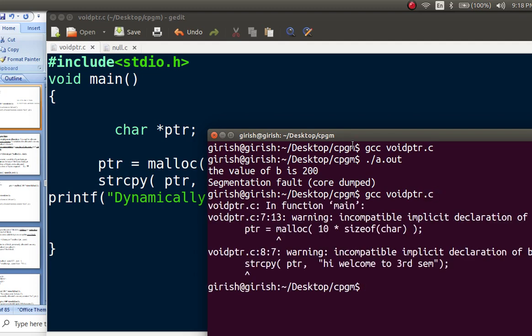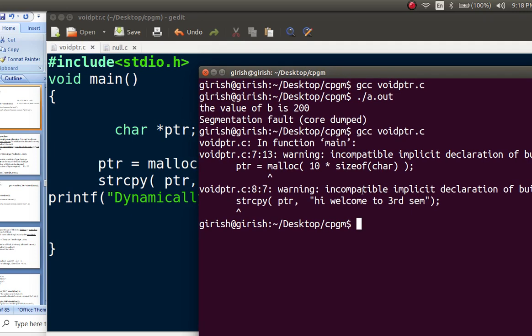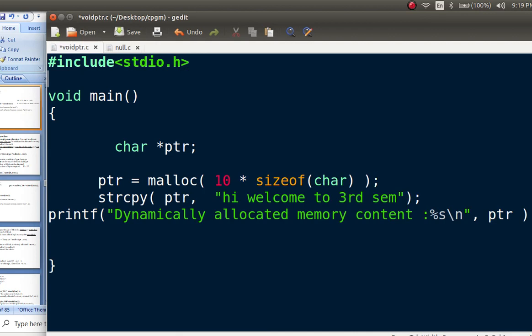Okay, see here, you got the output. Now you have an error message for malloc and strcpy. Why are these kinds of warning messages coming? I already told you, to use the malloc function you have to use a header file. Which header file do you have to use? stdlib.